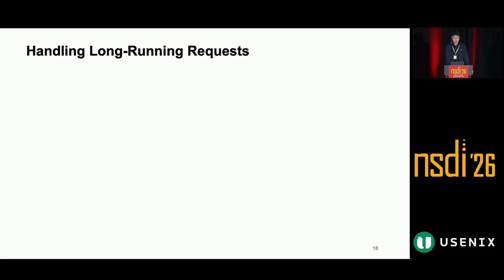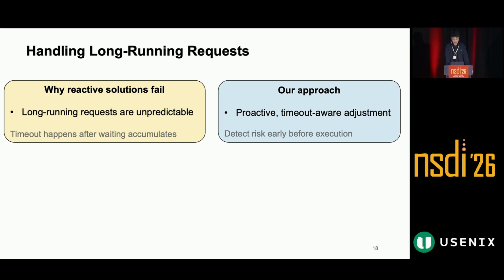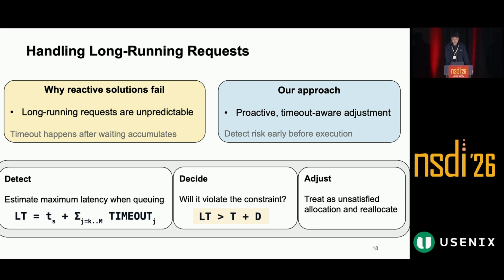A natural idea is to react after a long-running risk appears. But reactive solutions are too late. It is hard to detect a long-running request before execution, and a timeout becomes visible only after queuing delay has already accumulated. Our approach is proactive and timeout-aware. We detect risk early by estimating the maximum latency if a request keeps waiting in the queue, and decide whether this would violate the constraint. If so, we treat the current allocation as unsatisfied and reallocate.